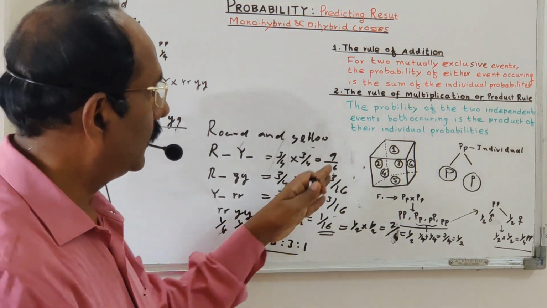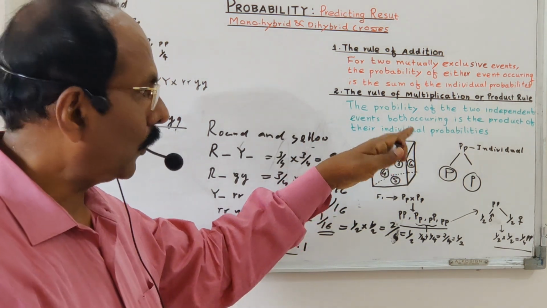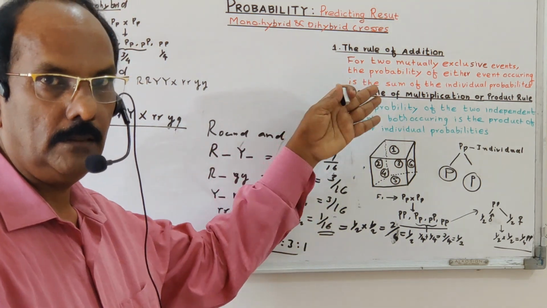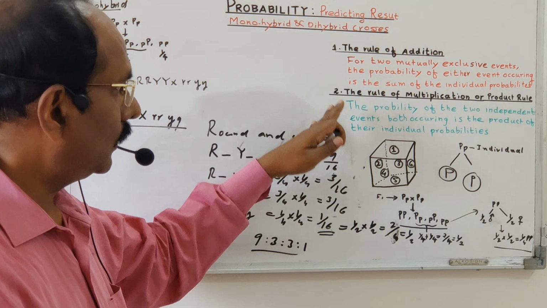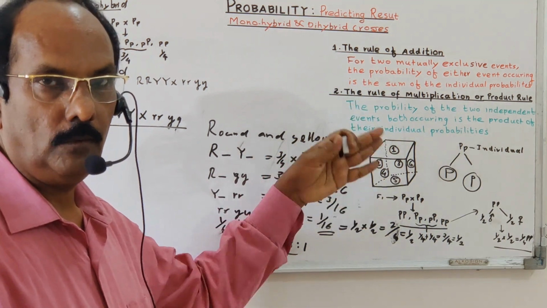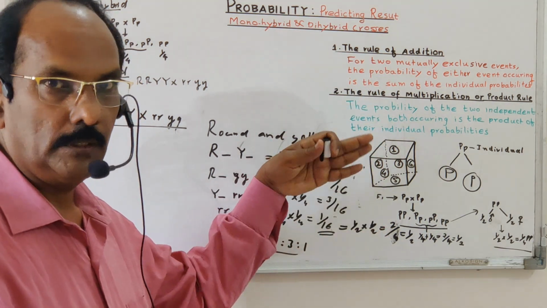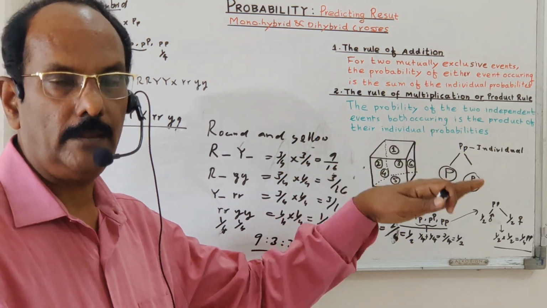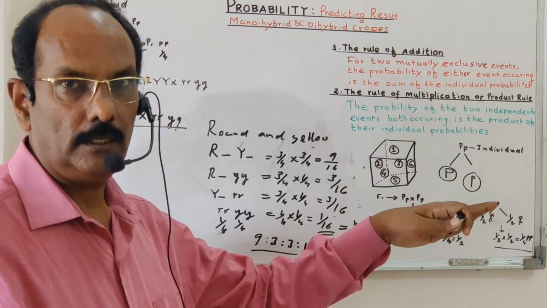So we can apply the product rule in this dihybrid cross, and the rule of addition in the monohybrid cross. It is not compulsory; I can apply both in monohybrid and dihybrid crosses, and this can be extended to the trihybrid cross, tetrahybrid cross, whatever it may be.